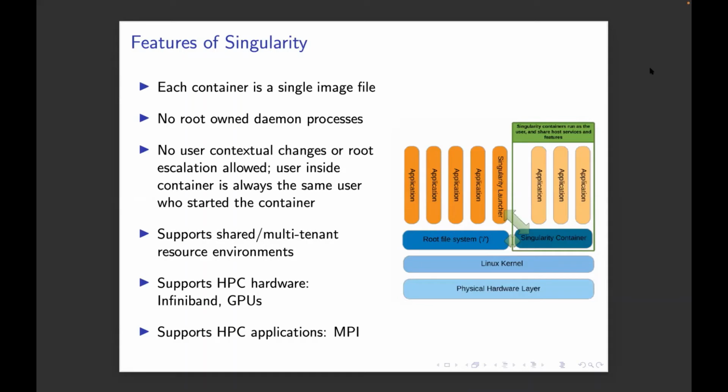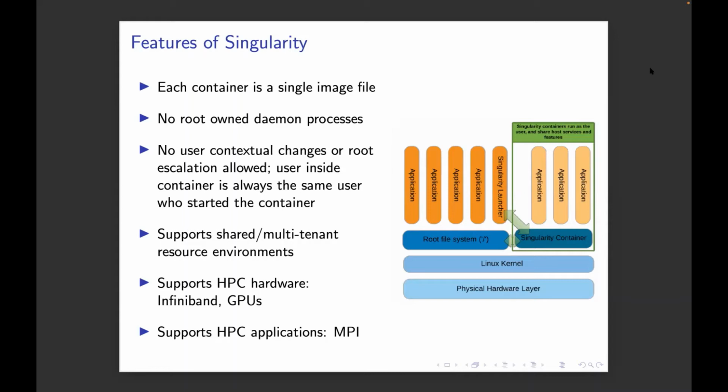So this is an important part for reproducibility. In Docker, that would be very difficult to maintain with all these layers, because each individual layer can get updated. Then there are the security aspects. Basically, there are no root daemons, no processes running, and there's no ability for a user to change from one name to another. Whatever your username is on Expanse, when you look at the username outside the container and inside the container, it's the same. All the processes that run are owned by you.